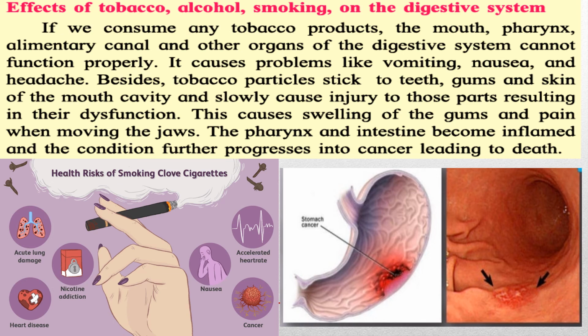So here there are two pictures explaining how these particles of tobacco or alcohol can cause serious danger to your life. People die because of cancer because they consume tobacco in any form, चाहे वो चबा रहे हो tobacco या फिर smoke कर रहे हो. Because of smoking also people get heart attacks, they might get cancer of various parts of the body. अगर alcohol consume कर रहे हैं तो it might cause cancer or failure of the liver also. So these are very dangerous problems because you cannot replace these organs.